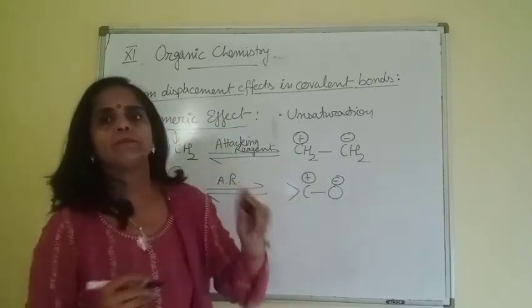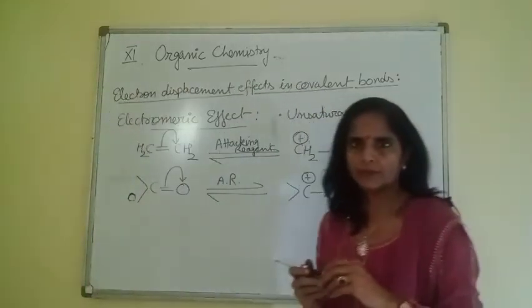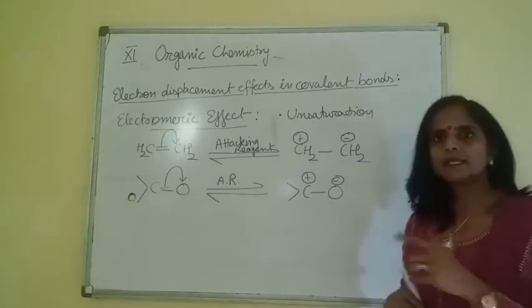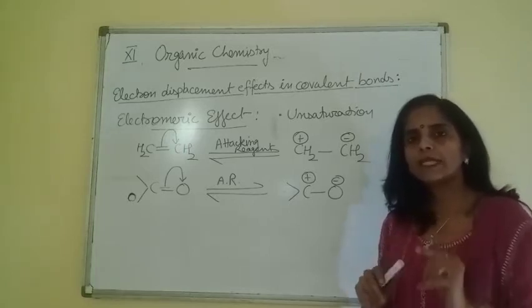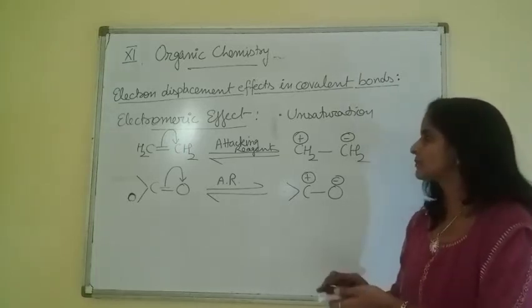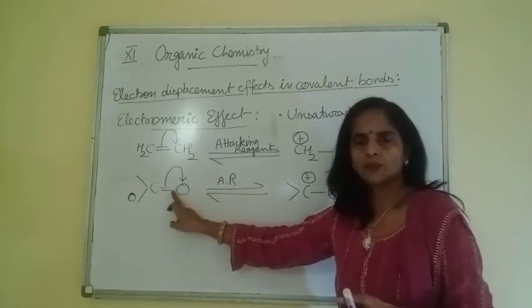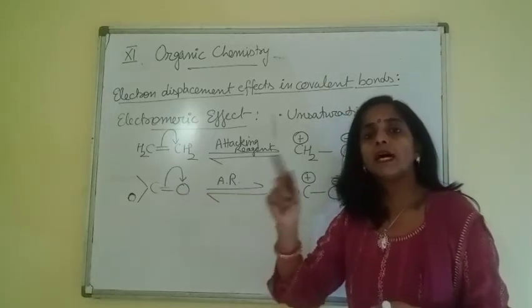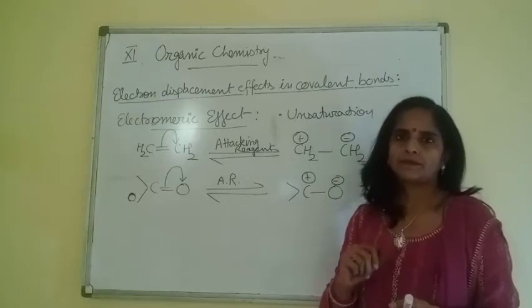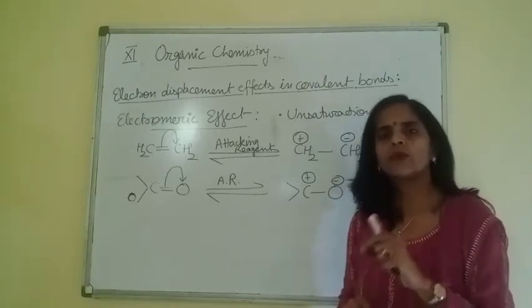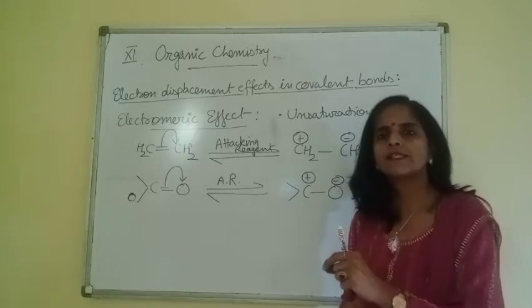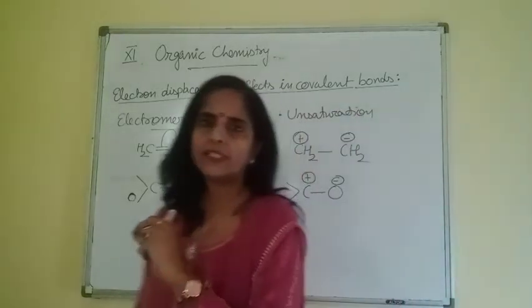So, beta, this is the meaning of electromeric effect. I'm repeating it. Listen. What is electromeric effect? How do we define it? It is complete transference of pi electrons in an unsaturated system. And this is a temporary effect, only takes place in presence of an attacking reagent.